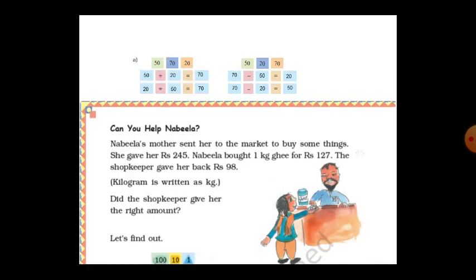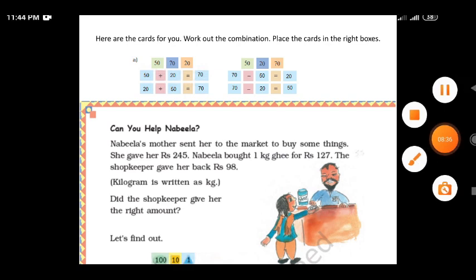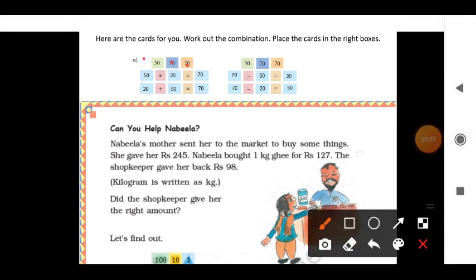Now let me see this. Here are the cards for you. Work out the combination. Place the cards in the right box. See, they are given 50, 70 and 20 cards. Only 50, they are given only the plus symbol. So which number, if you add, gives 70?